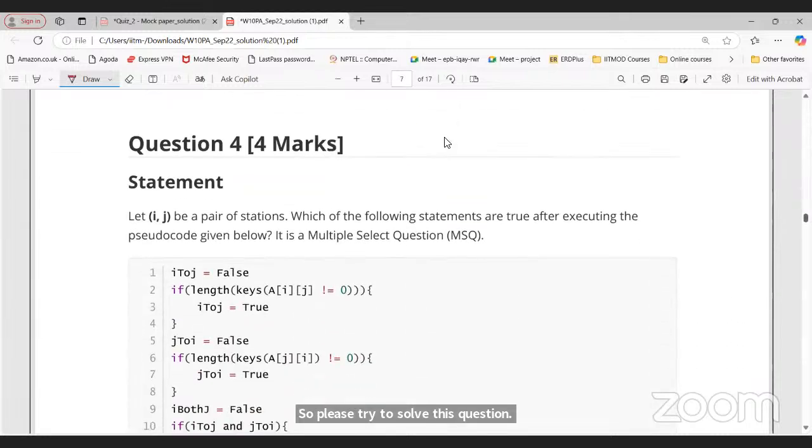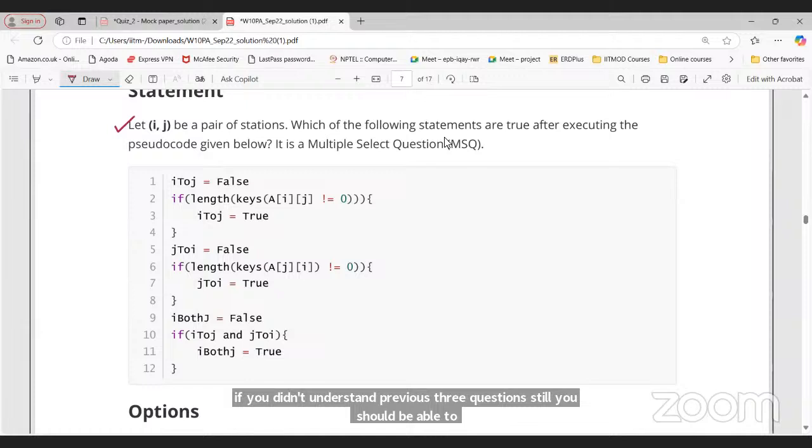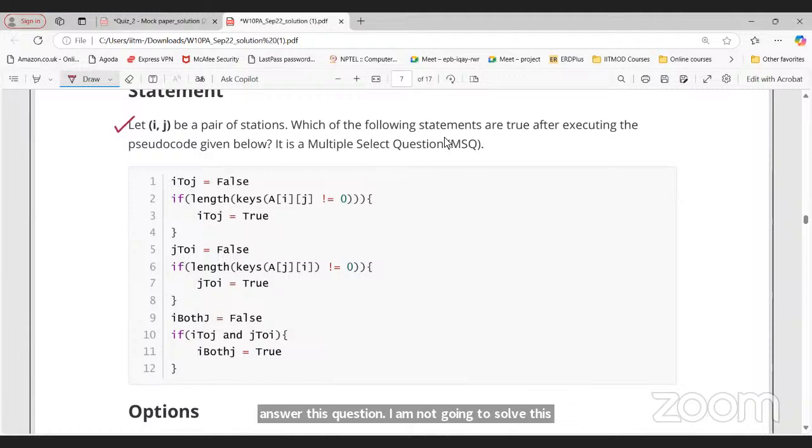Now let's move on to question number 4. This is simple. If you didn't understand the previous 3 questions, still you should be able to answer this question. Okay, I am not going to solve this. Just take 1 minute and see what this pseudocode is doing.